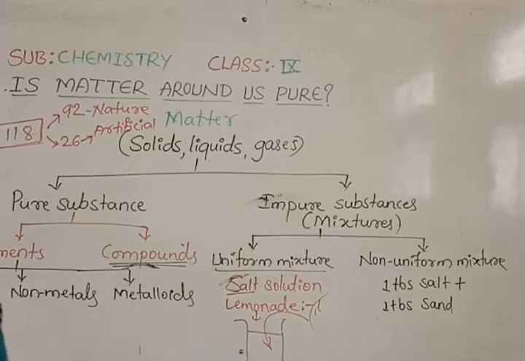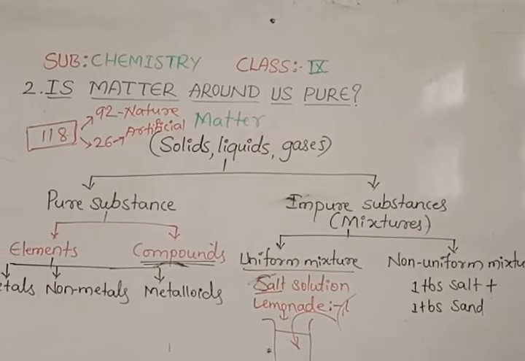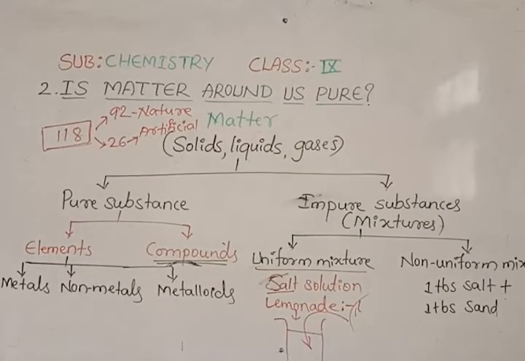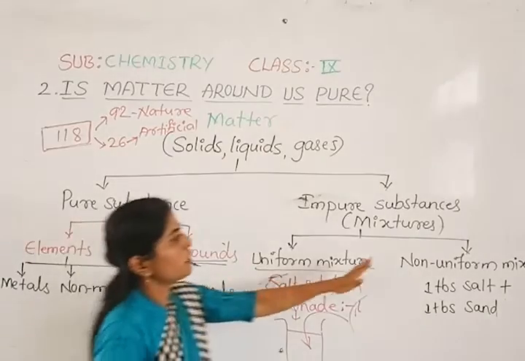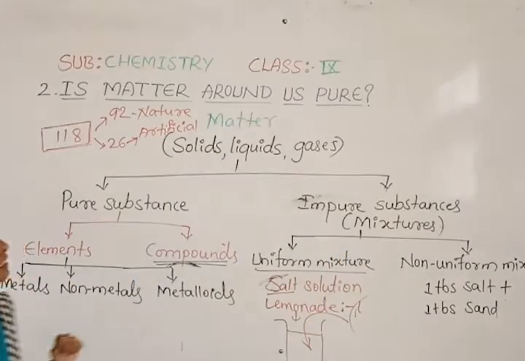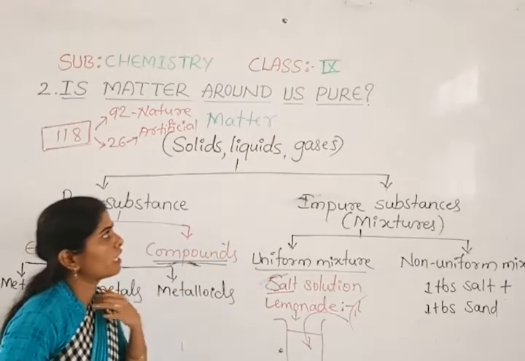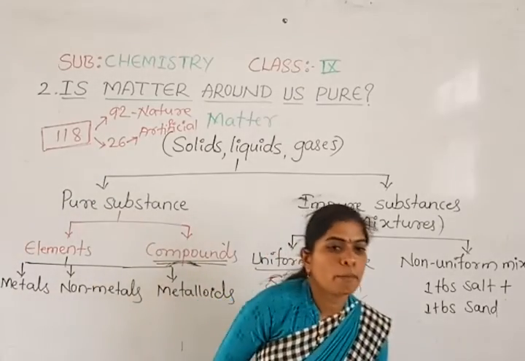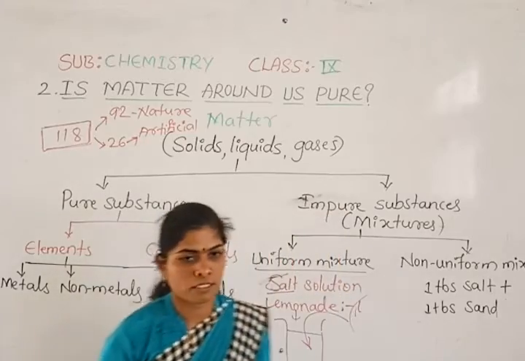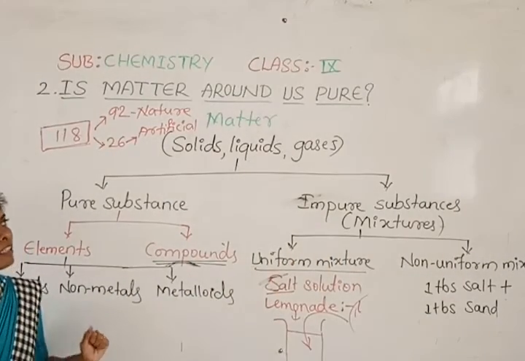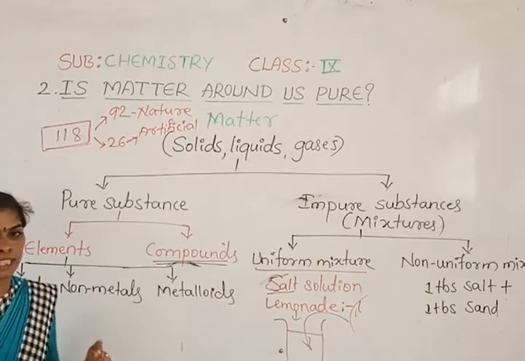Okay. So this is about the classification of matter, whether it is pure or impure or mixtures. So what have we learned in this? We have learned about the classification. Firstly, we learned the meaning of pure substances. A pure substance means the substance has only a single form of matter.